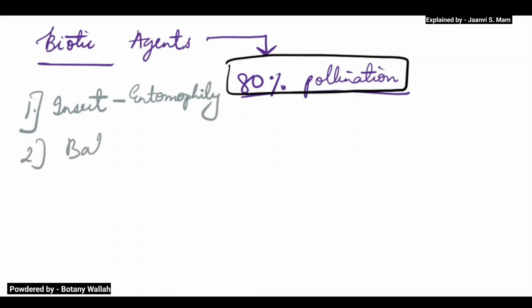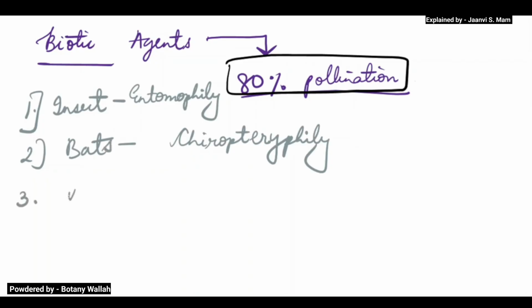Second, if the pollination is done by bats, we say it is chiropterophily. Okay, I thought it's O, but it's Y. Chiropterophily, it's done by the bats. And the last one, which is done by birds, is known as ornithophily.